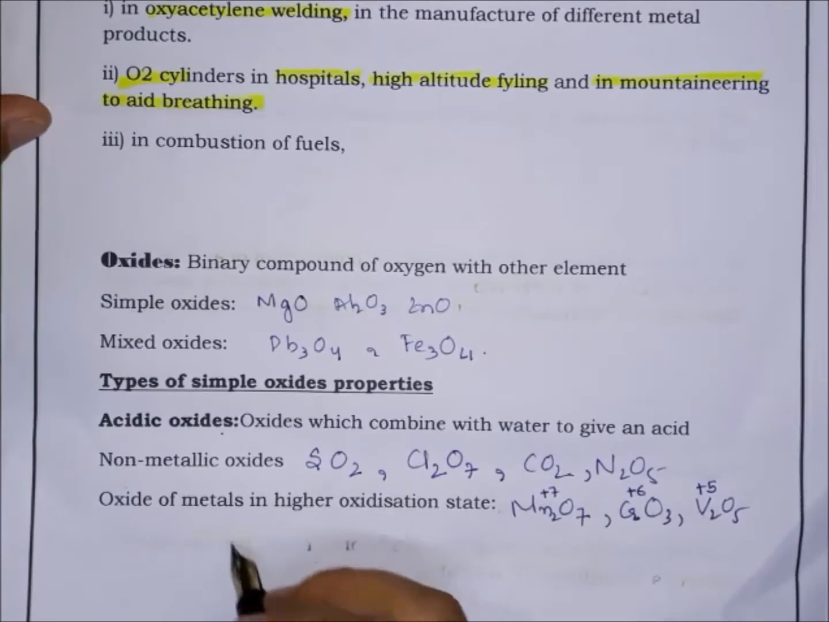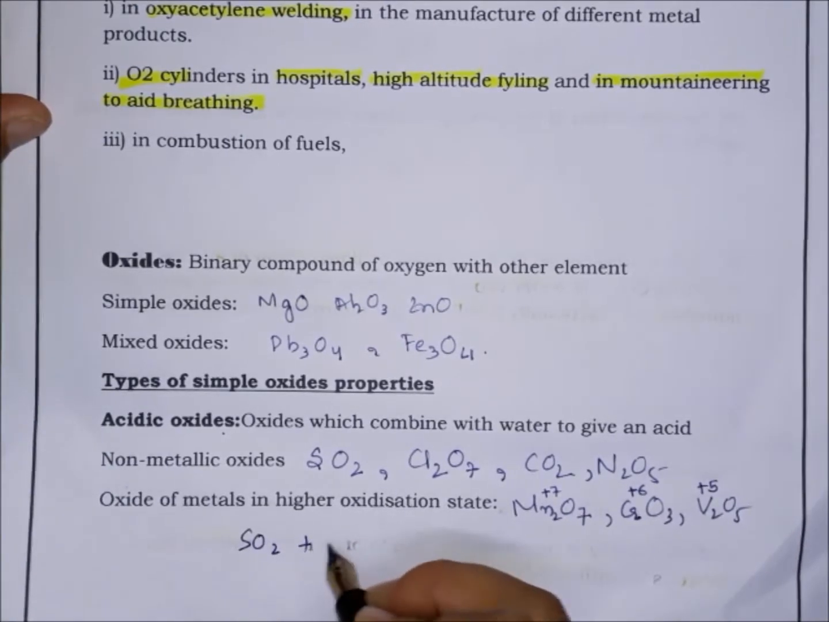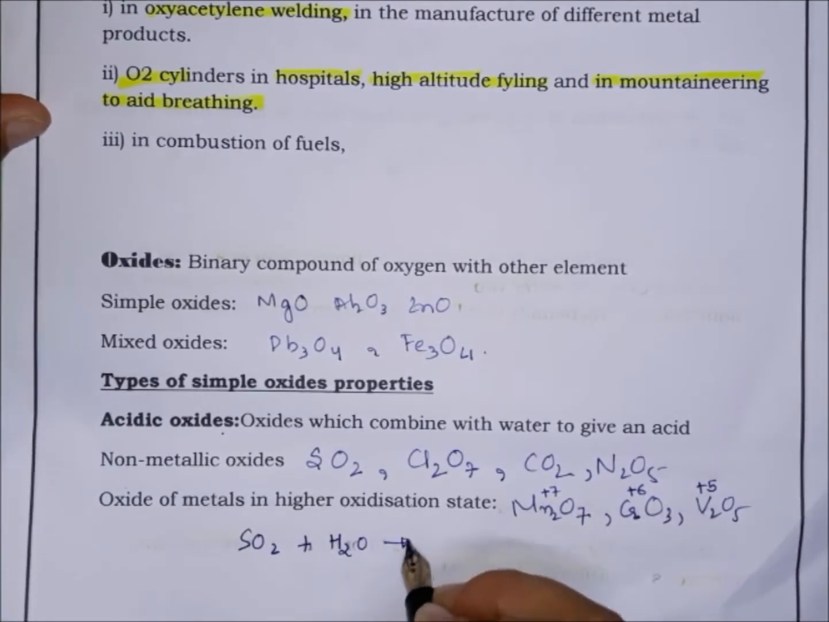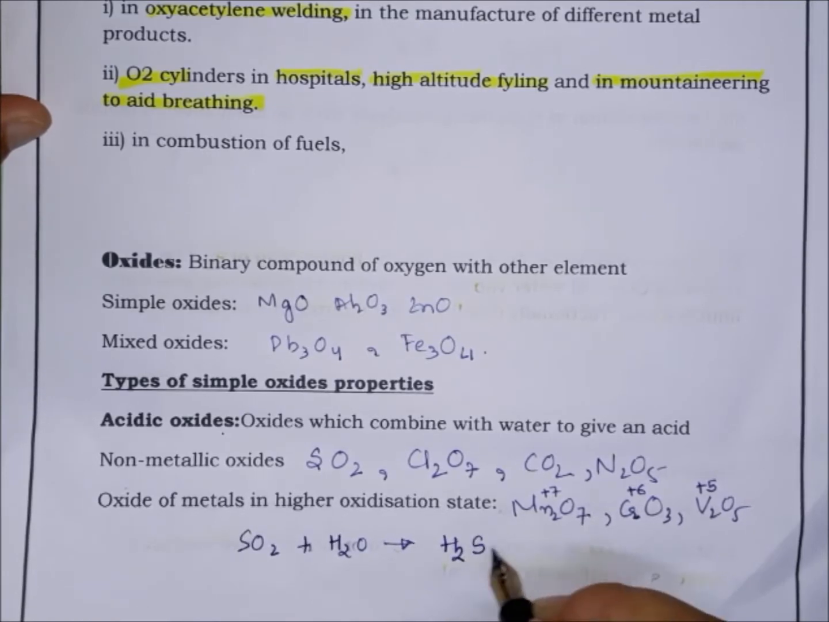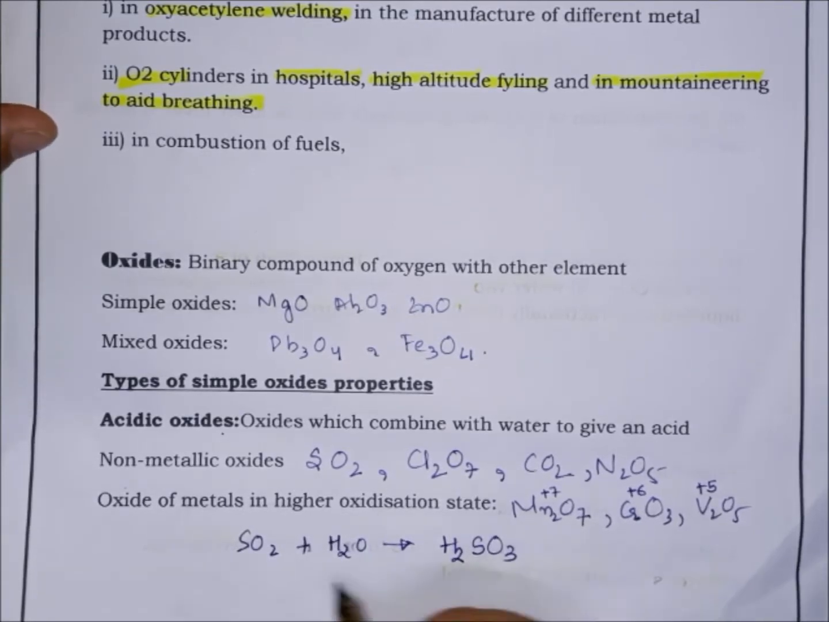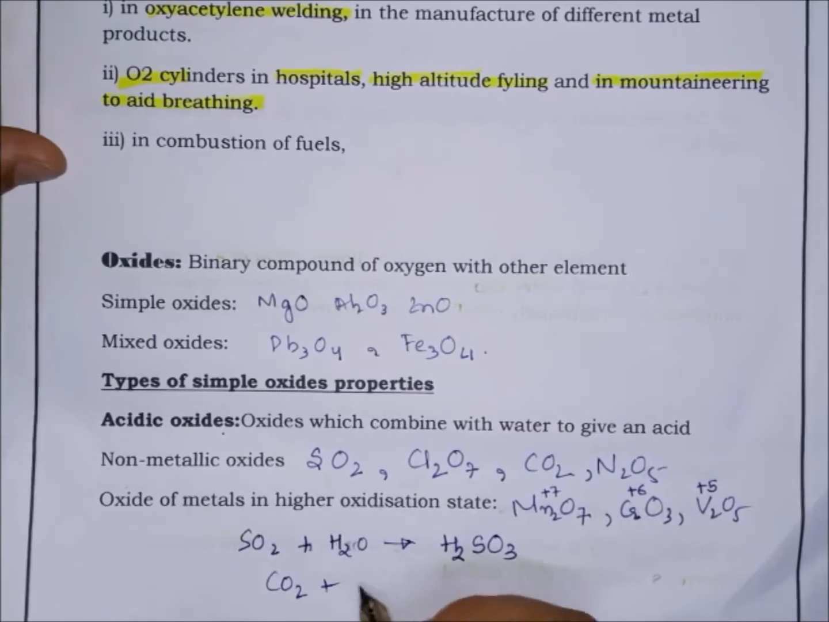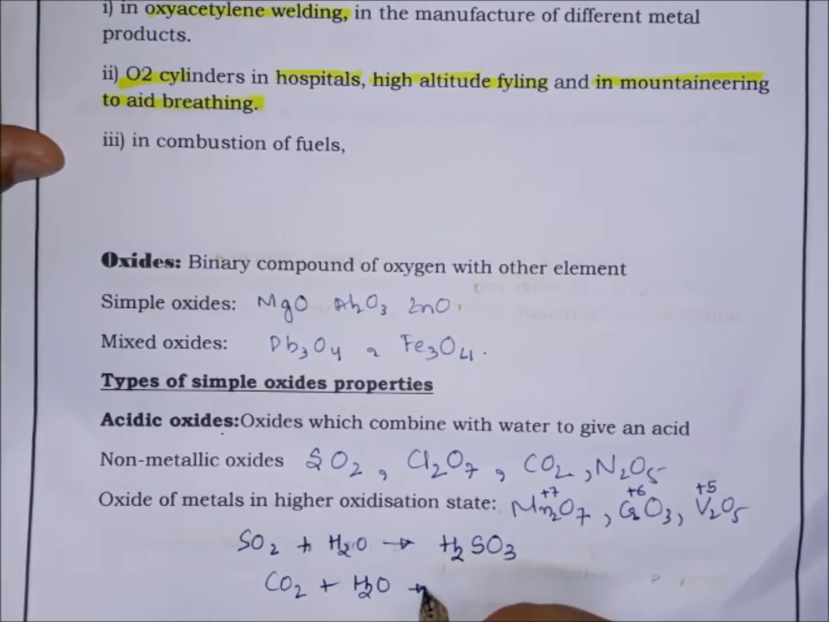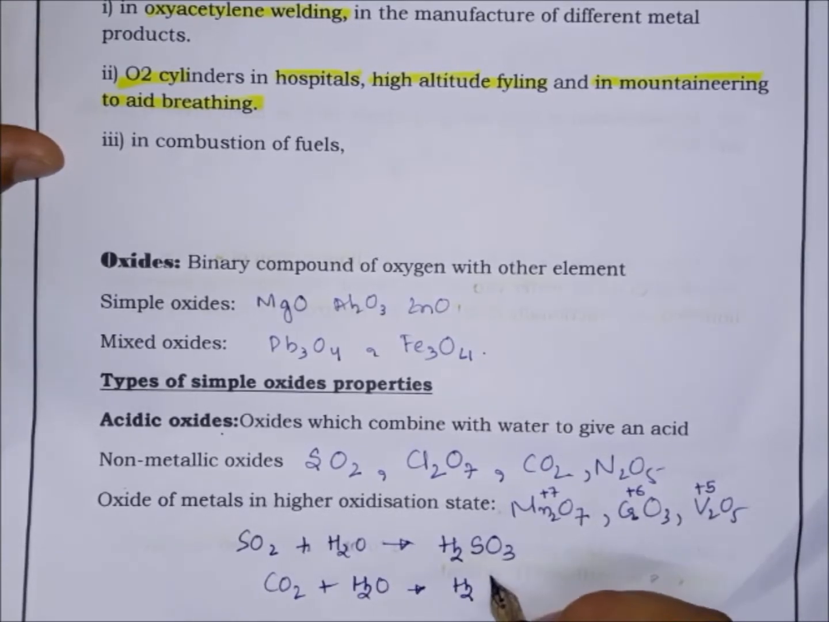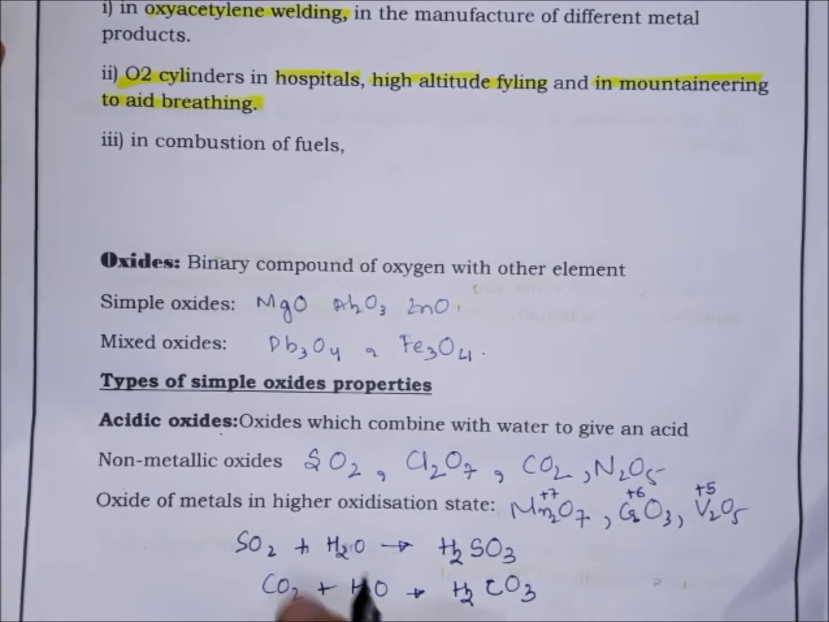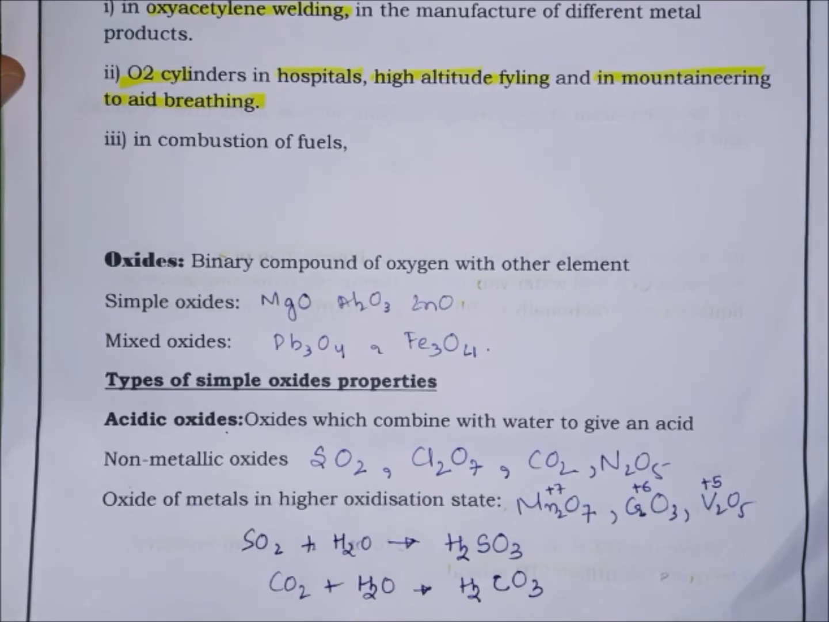Now sulfur dioxide, when you dissolve it in water, what will you get? Sulfurous acid, right? H2SO3, sulfurous acid. When carbon dioxide dissolves in water, it gives carbonic acid. So these non-metal oxides are therefore acidic oxides.